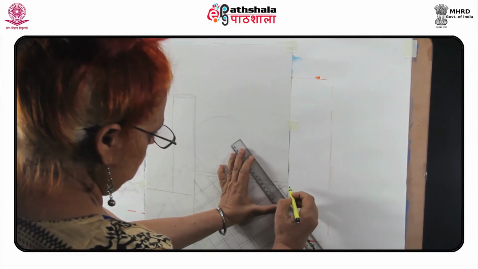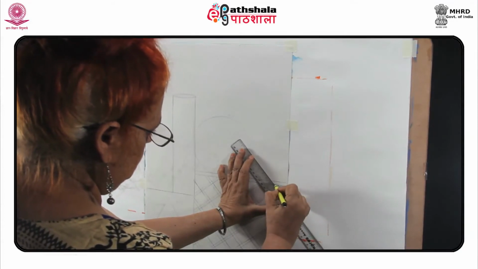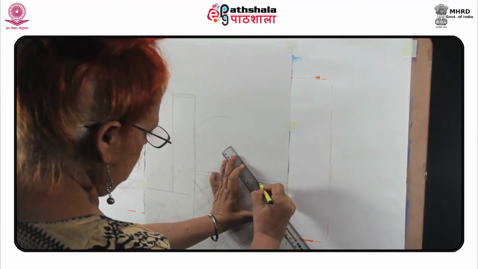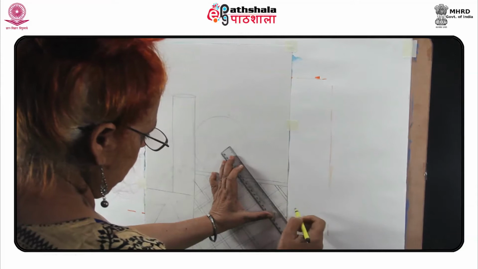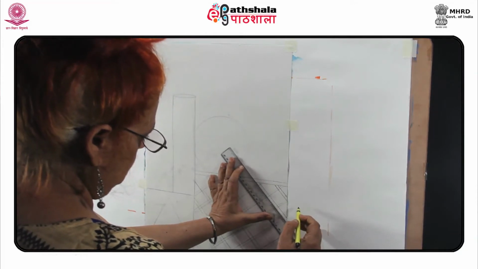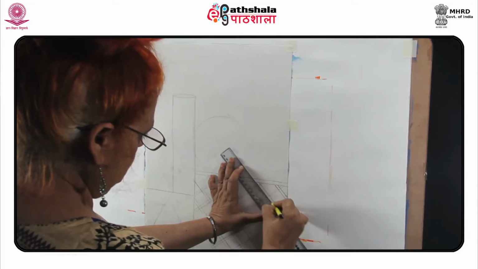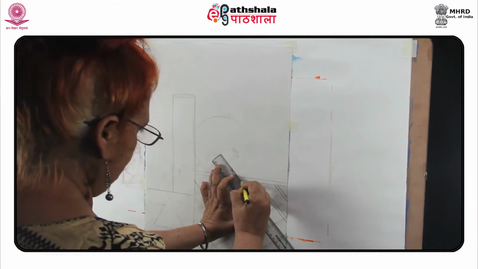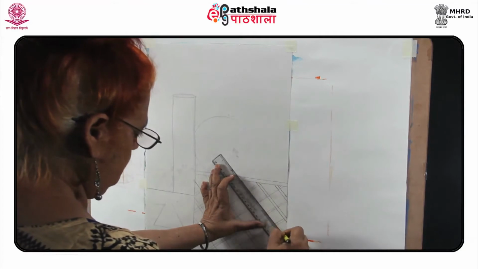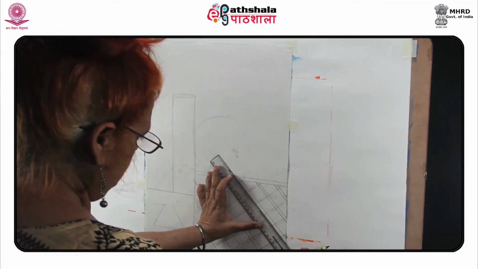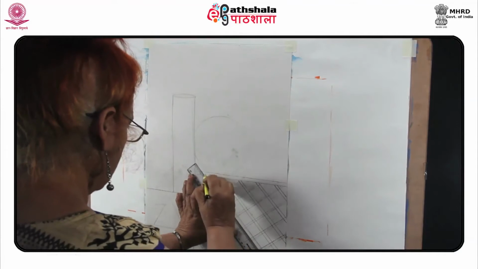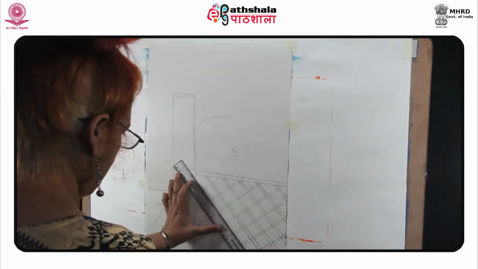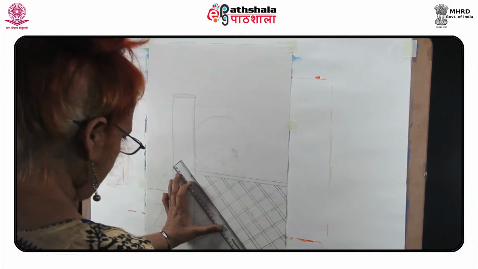Now I will use the sketch pen to sharpen the lines. When drawing a vertical cylinder, you can use a cup or any other cylindrical objects. Notice that bottom ellipse and the top ellipse are seen from different angles. The bottom ellipse is a bit more open to us, or in other words, it has to be wider on the vertical side.